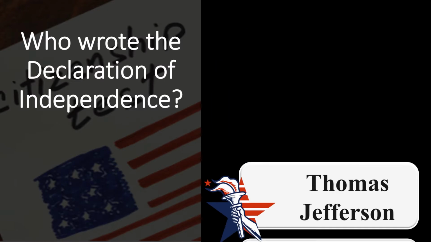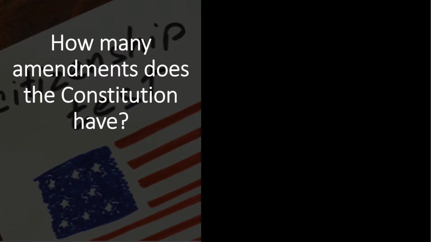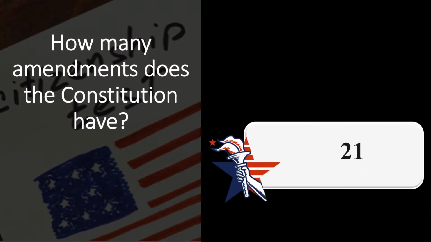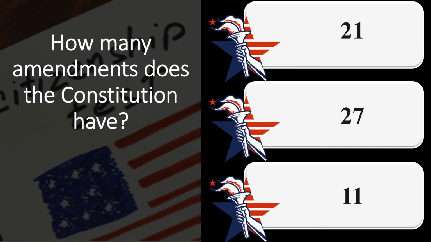Thomas Jefferson. How many amendments does the Constitution have? 21, 27, 11. 27.